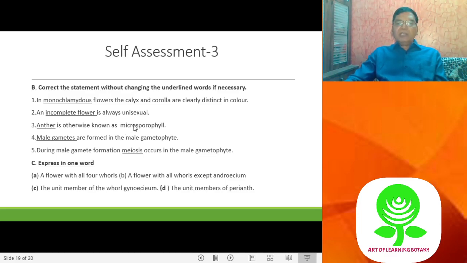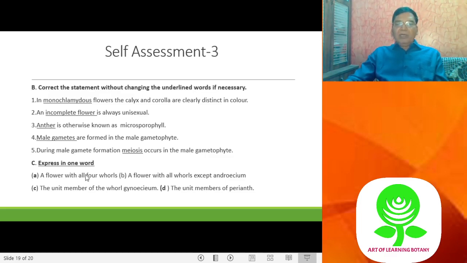Then the anther is otherwise known as microsporophyll. You can write, the anther is otherwise known as microsporangium. Sometimes people use it synonymously as microsporangium. So male gametes are found in the male gametophyte. Yes, male gametes are found in the male gametophyte because the gametophyte means where the gamete is found. So it is true, no need of changing. During male gamete formation, meiosis occurs in the male gametophyte. No, during microspore formation, meiosis occurs in the microsporangium.